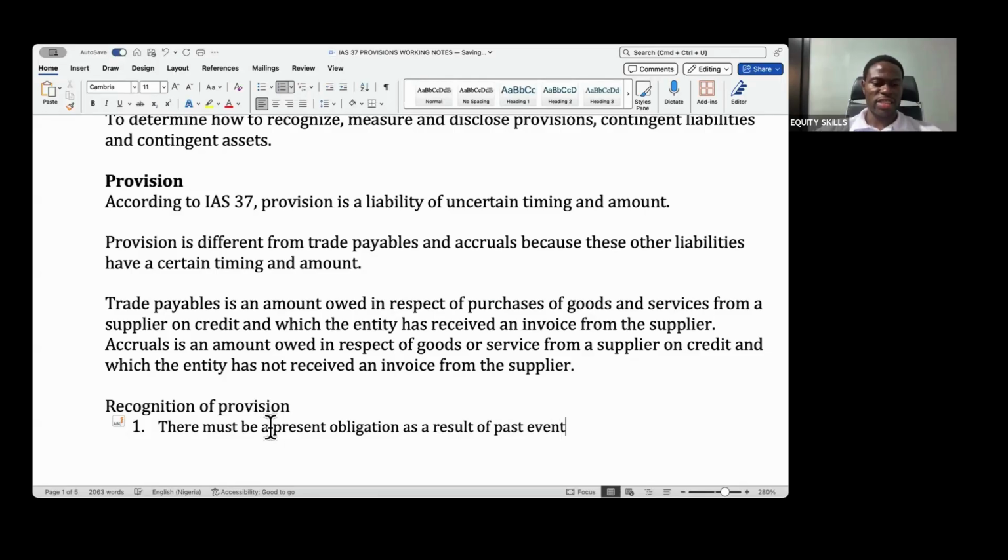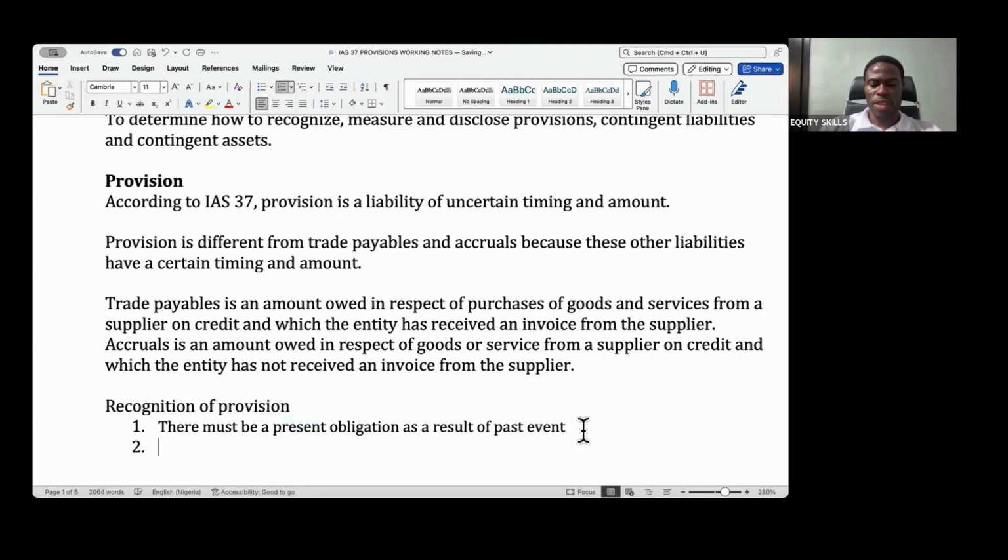You see, this word present is not for decoration. It actually means present. It means that the obligation must exist. That obligating event must exist. It must be as a result of a past event. If you have plans to do something, if you have plans to pay some money, that is not an obligation. You can never recognize a provision in respect of that. The obligation must be present. It must arise as a result of a past event.